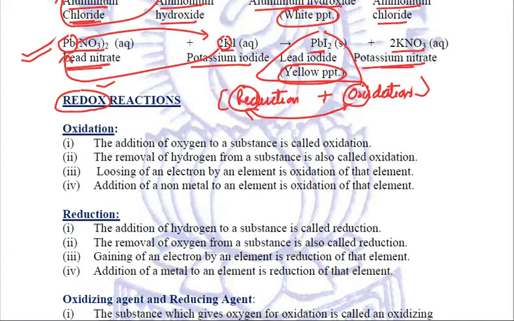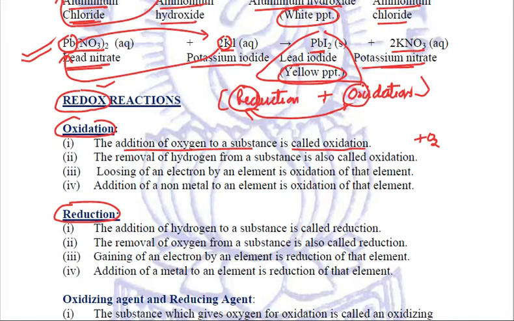So let us try to understand now what are these oxidation and reduction reactions. Now, oxidation and reduction are totally opposite to each other. The addition of oxygen to a substance is called oxidation. If oxygen is getting added to a substance, that is called oxidation.